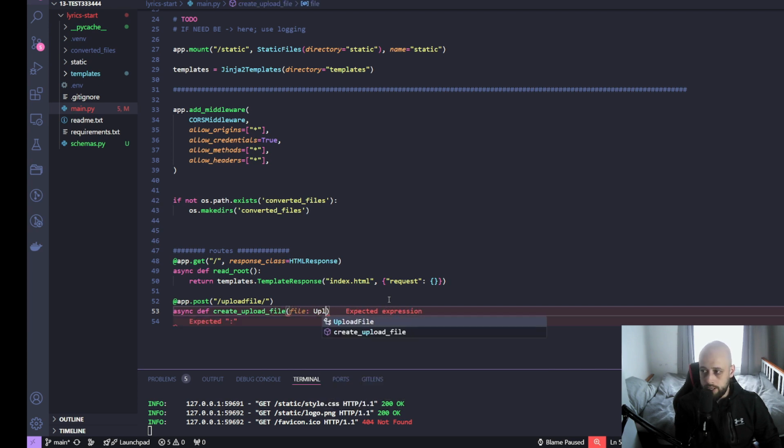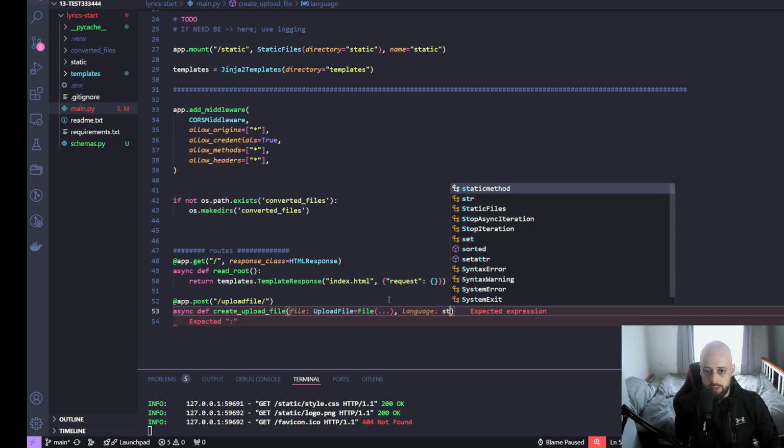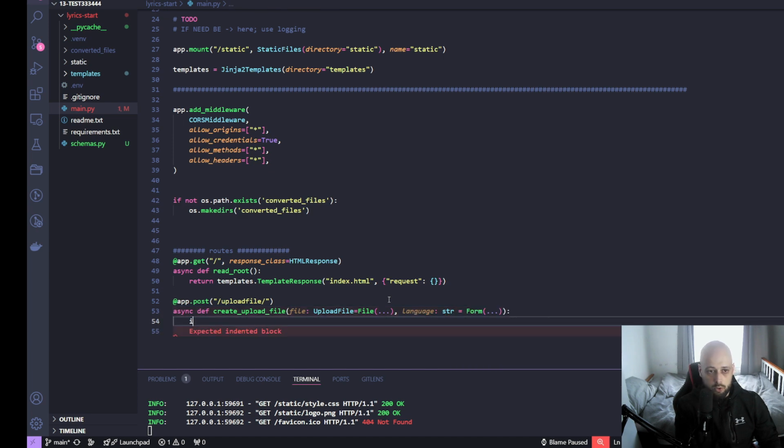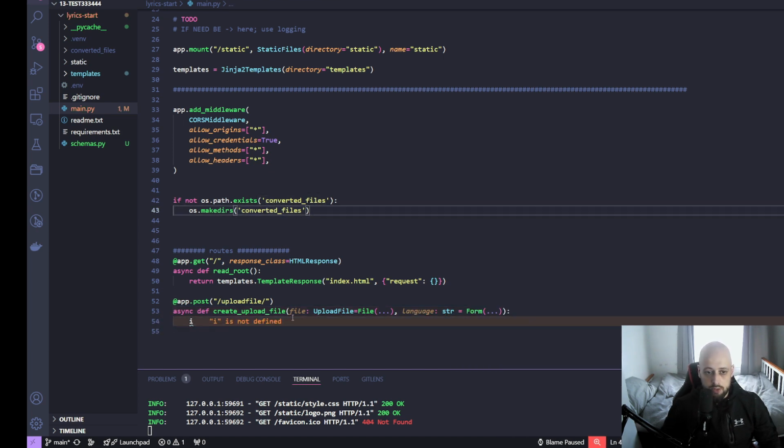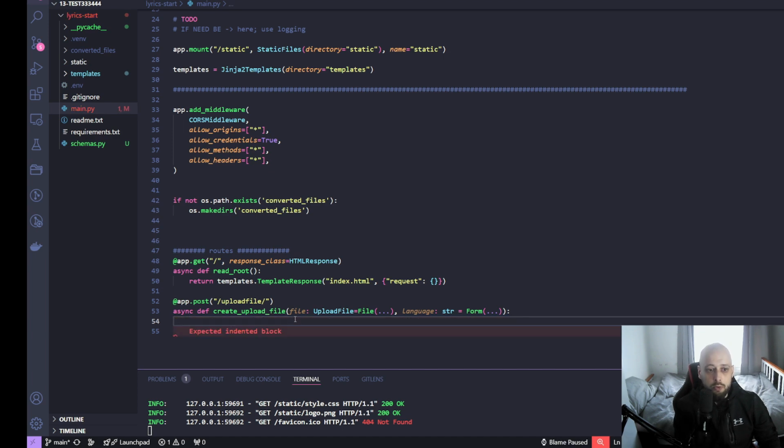So this will take in a file as part of the request, and also the language that we want the text to extract into. And this is a string. So just like we previously made sure that we created a directory called converted files, now we want to create a directory uploads where we'll store all the files that the user chooses to upload.